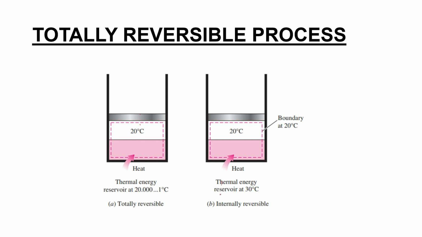And here you can see that you have a thermal energy reservoir at 30 degrees Celsius. So heat is transferred from 30 to 20 degrees Celsius. This is internally reversible because internally reversible means it remains in equilibrium throughout, and its temperature does not change. But this is not externally reversible because heat is transferred across a finite temperature difference from 30 degrees Celsius.